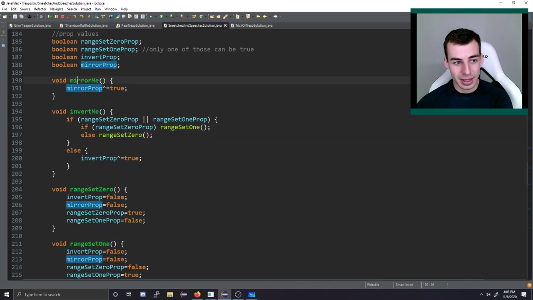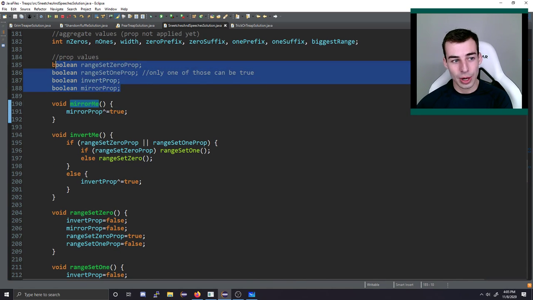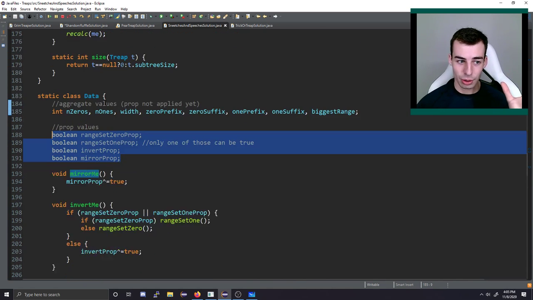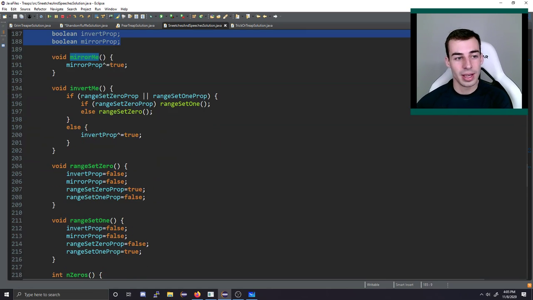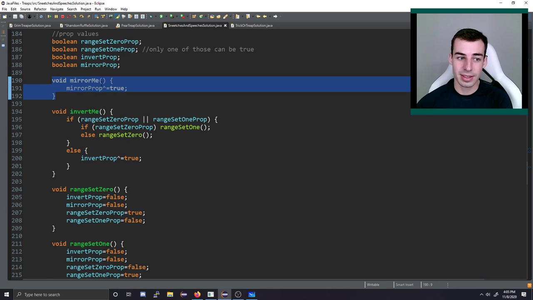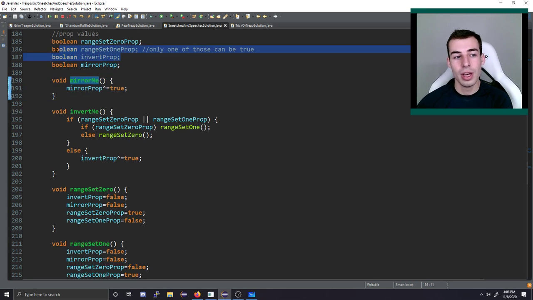Okay, I've got these helper methods, so I don't have to worry about these things intersecting with each other. I can keep that all inside this class, which makes it easier to understand for me. And mirror, I guess, takes the top priority. So if it's mirrored, then it's mirrored. That's easy. If it's not, it's not. Because mirror doesn't really intersect with the rest of the operations. But for these operations, it's a bit tricky.